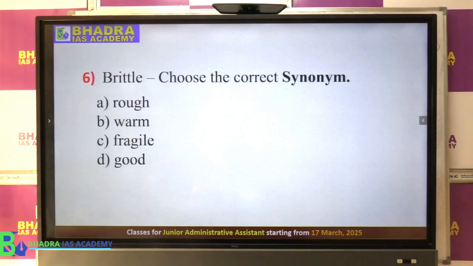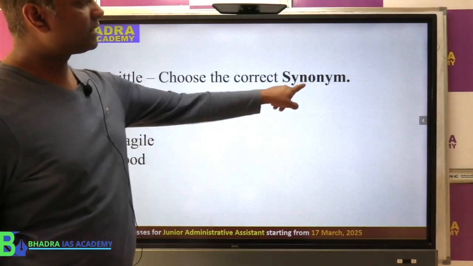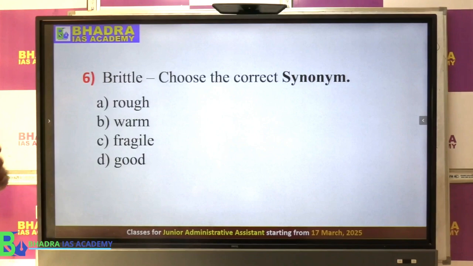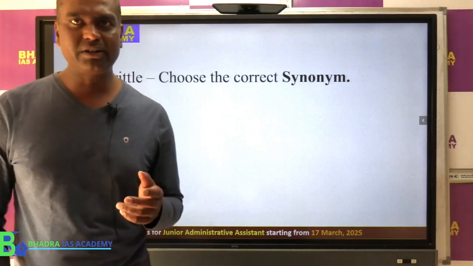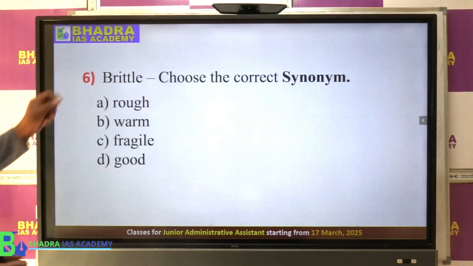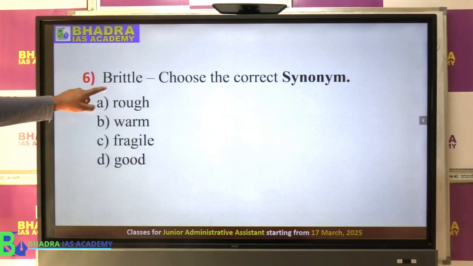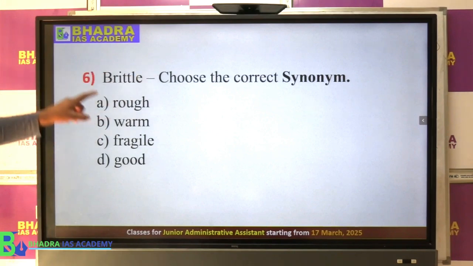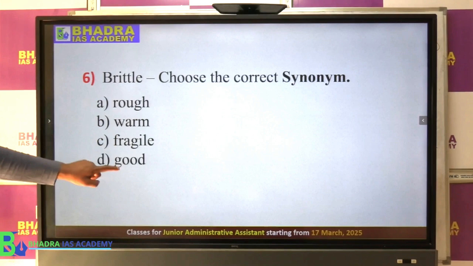Question number 6. Same like our APSC pattern, I have given here synonym. Now what is the synonym? Synonym means you should give same, similar meaning. So if you look at here, brittle. Brittle ka similar meaning idhar kis mein aayega? Rough, warm, fragile, good.